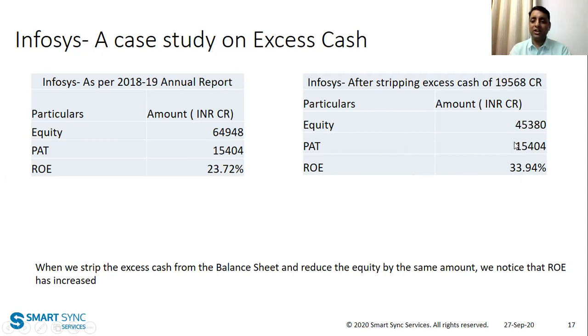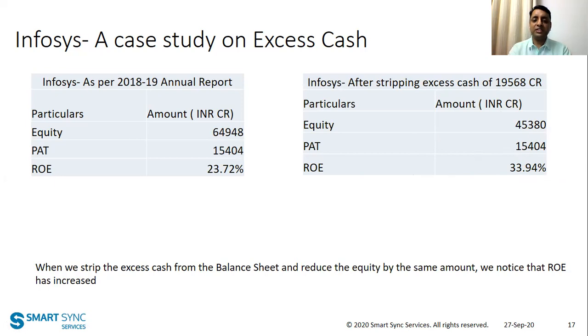Why does ROE increase? PAT remains the same, but because the denominator is now decreased from 65,000 crore to 45,000 crore, ROE automatically goes up. So I hope you got this very clear.